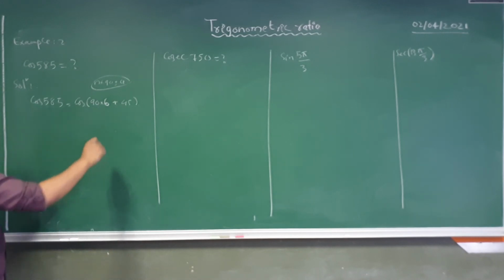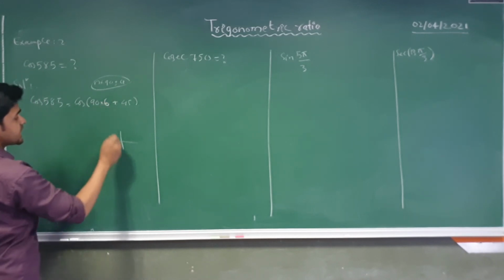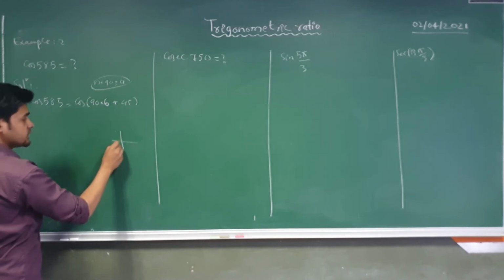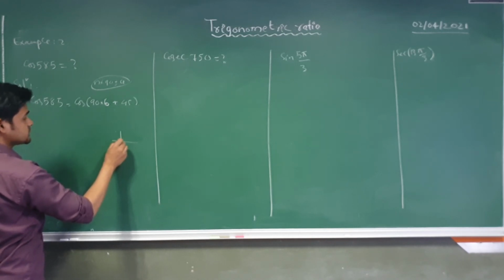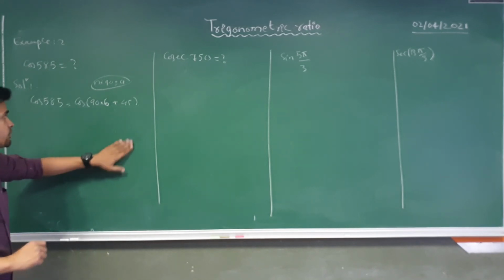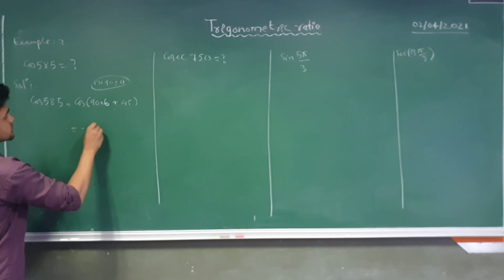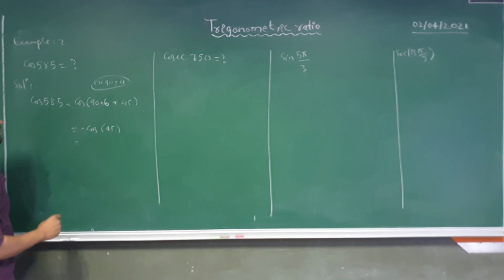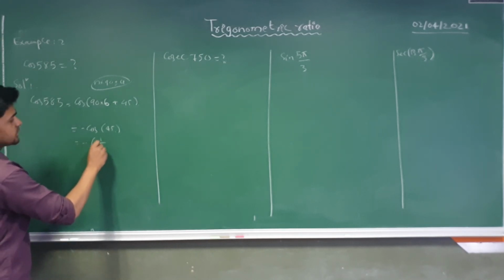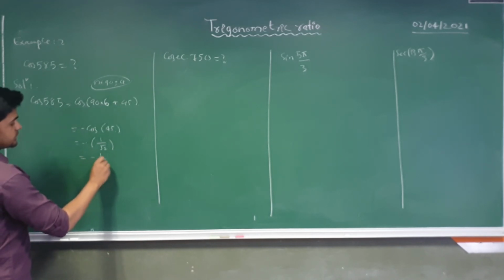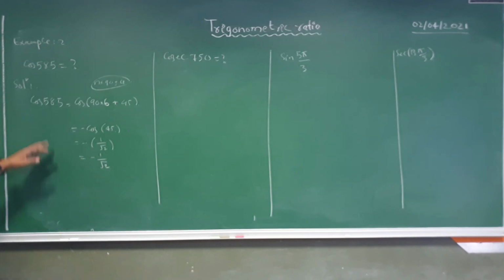So here we have 690, that means 190, 290, 390, 490, 590, 690. Then after 690 the theta value is coming in the third quadrant. So in the third quadrant cos will be negative, so I can say minus cos 45. Okay, so we know cos 45 value is nothing but 1 by root 2, so minus 1 by root 2. The value of cos 585 is nothing but minus 1 by root 2.